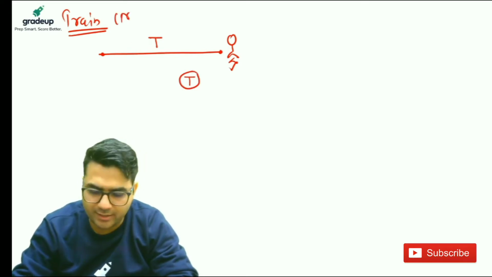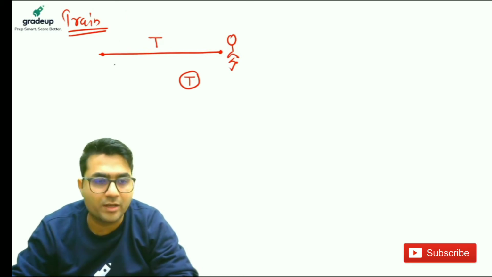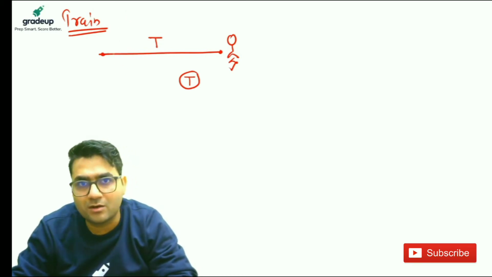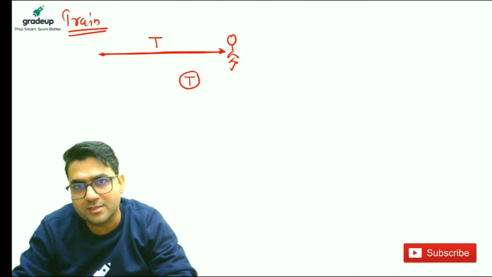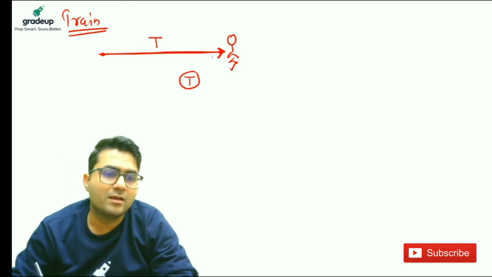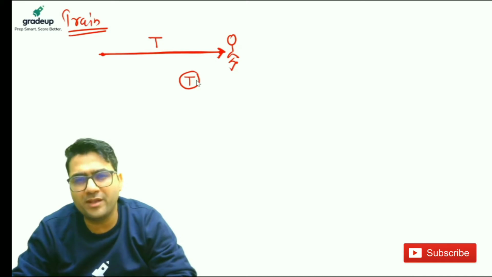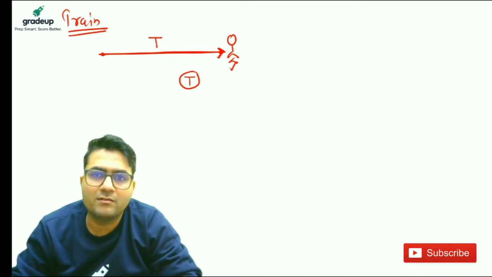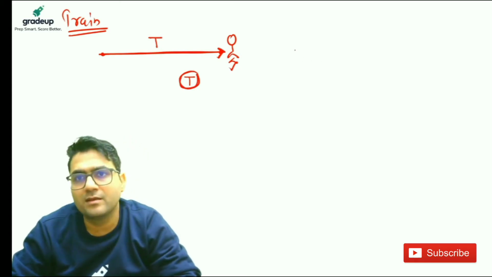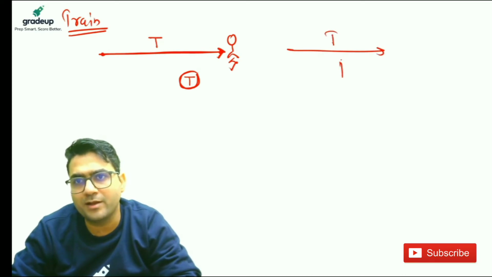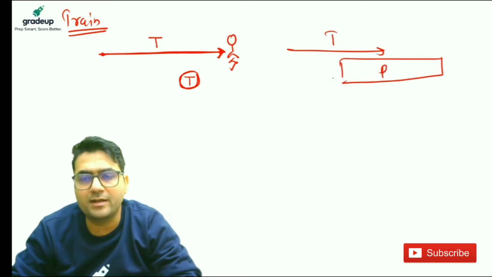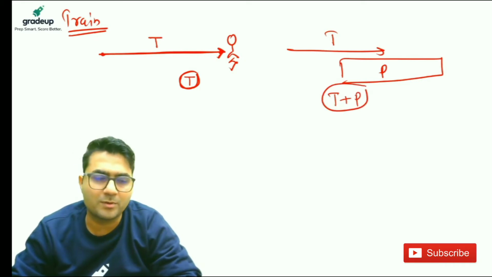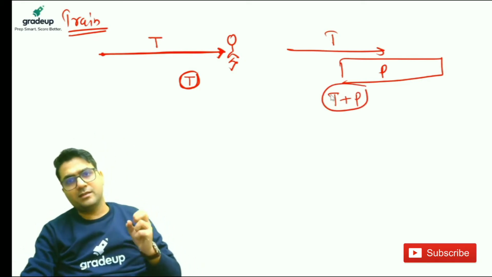Let's talk about the train distance. If a train crosses a standing man, or a pole or tree or something vertical, then the train will cross its own length to cross this man. If a train crosses a platform, then the train will cross T plus P, that is train plus platform length, to cross this platform.